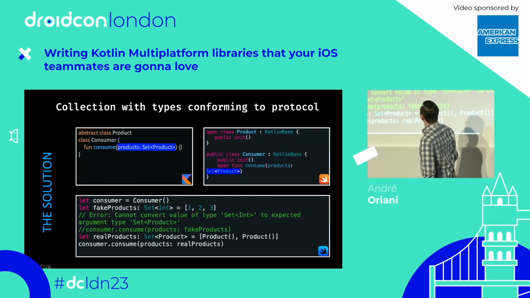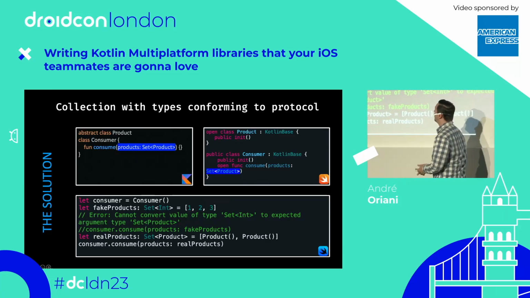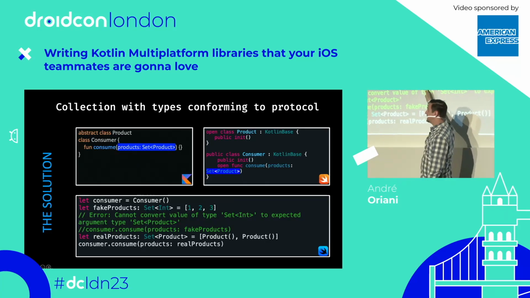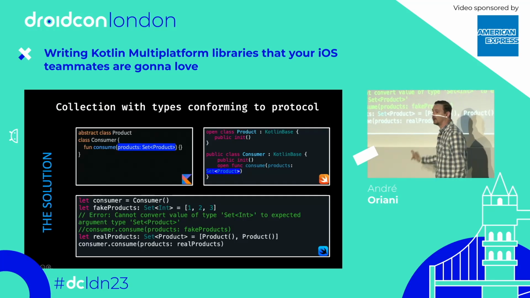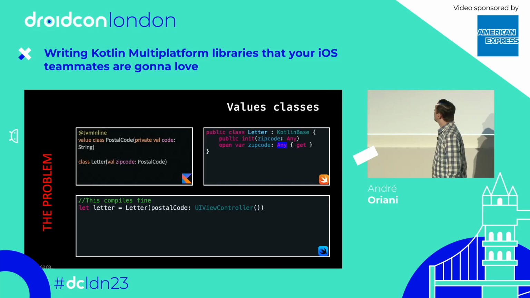But now we can see here that our consume method only takes a set of Product. And even if we try again to pass that same set of integers, the code will not compile. We only accept a set of Products. So the problem is solved, right?